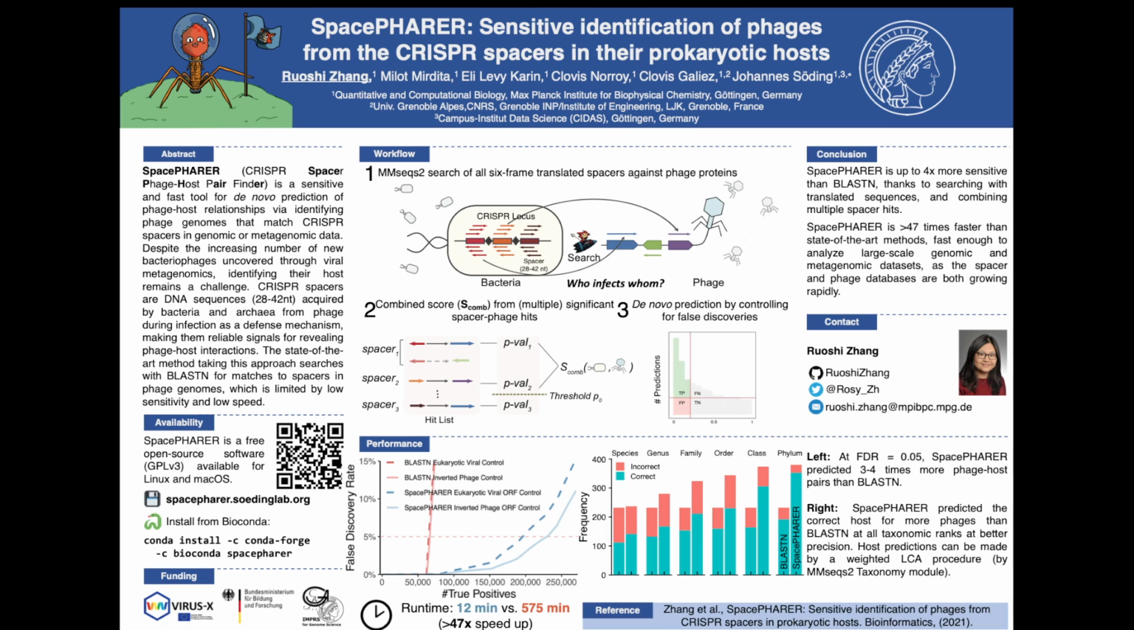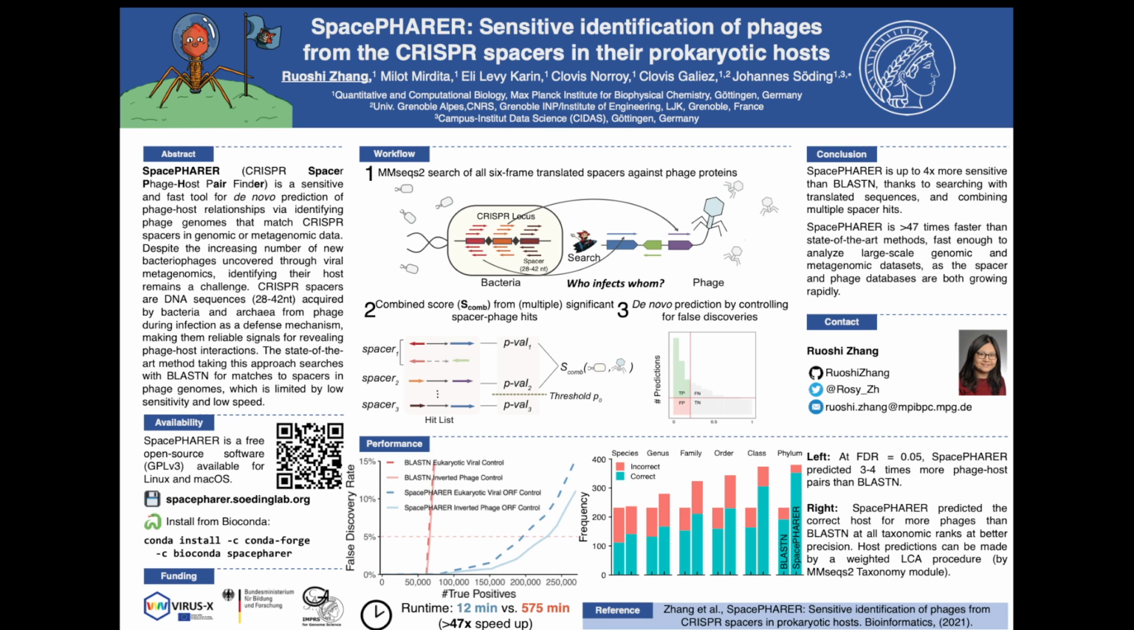Here I will give a brief introduction to SpacePHARER, our tool for sensitive identification of phages from the CRISPR spacers in the prokaryotic hosts. More and more bacterial phages, which are viruses of bacteria and archaea, are being sequenced from the environment. Annotation of these phages also requires identifying their hosts.